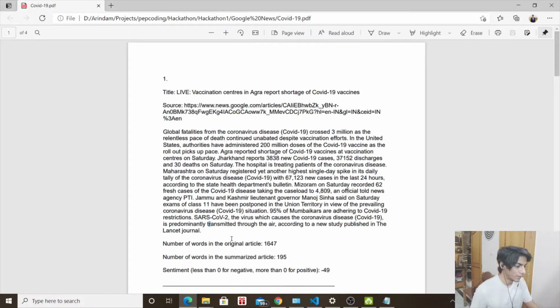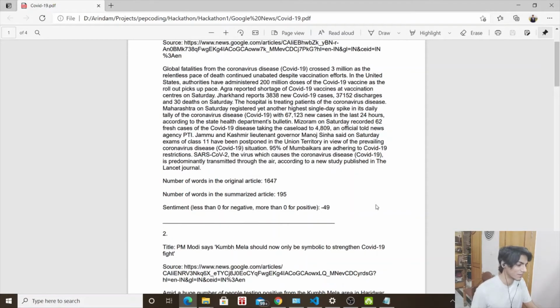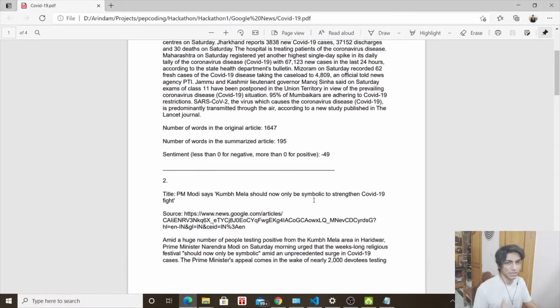Now I've reduced the number of sentences to 10 based on my convenience. Of course, that is a variable that can be changed. Then the sentiment. If it's less than 0, then it tends to be negative. Otherwise, it tends to be positive. If it is near 0, it shows a bit of neutrality.